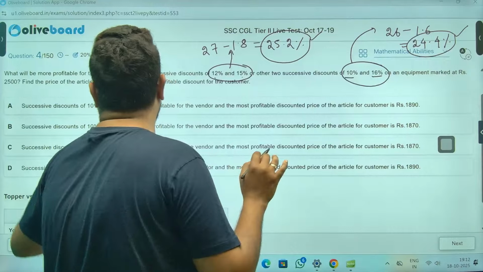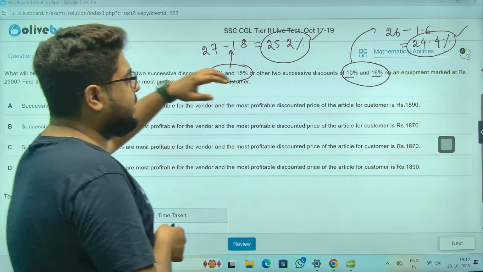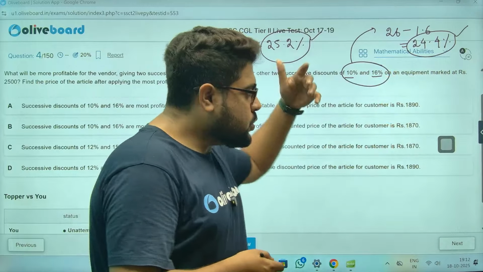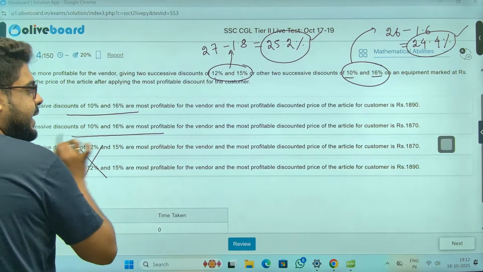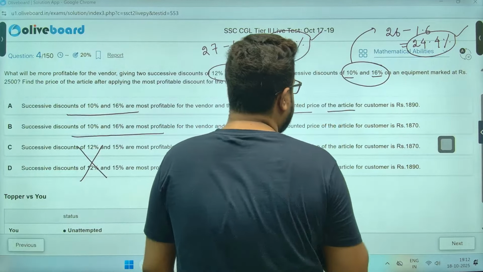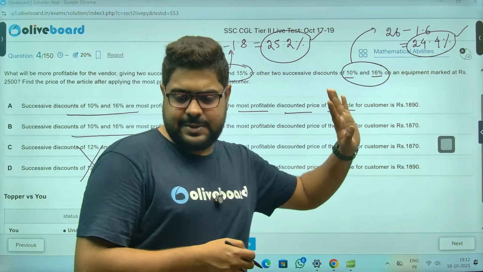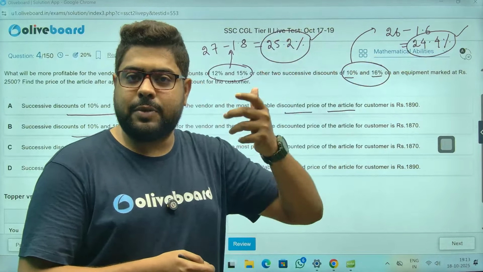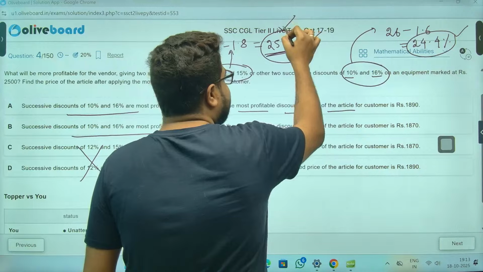Which one is better, definitely for the shopkeeper or the vendor here? For the vendor, profitable will be this one because he is giving less discount. So my answer will be either of these two, and C and D cannot be the answer. But there is another part: most profitable discounted price for the customer. You don't need to calculate for this. For the customer, which will be more profitable? Where the discount is more, because there I have to pay less. So definitely this one is better for the customer.